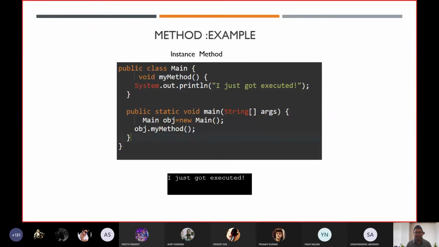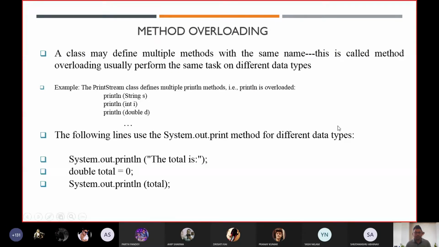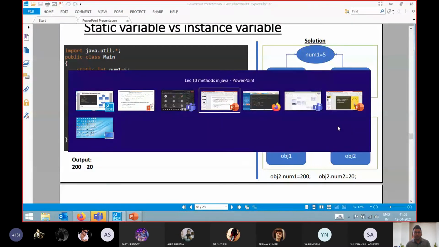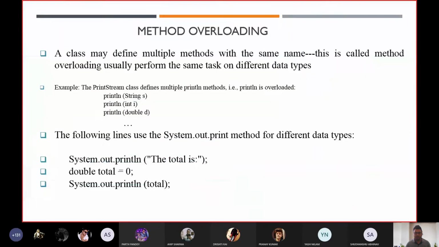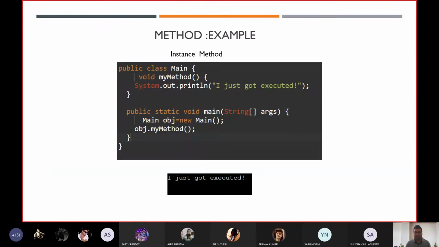Let's take this as your rough space. Why is it not working? I'm having some issue with my pen. I think I'm having some technical issue. Last time it was working. Okay, now it's working.